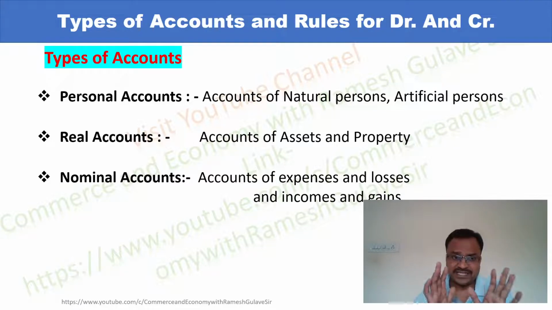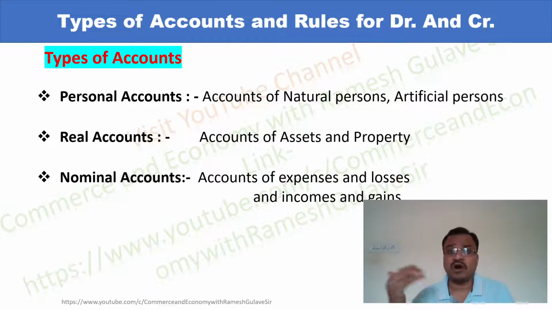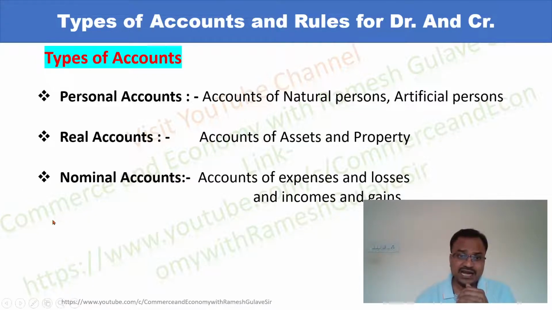Now here, friends, keep in mind that personal account includes accounts of all persons. A person can be a natural person or artificial person, who can be a receiver of the benefit or a giver of the benefit, right? Then real account includes accounts of assets and properties. Assets and properties like furniture, building, machinery cannot do anything on their own.